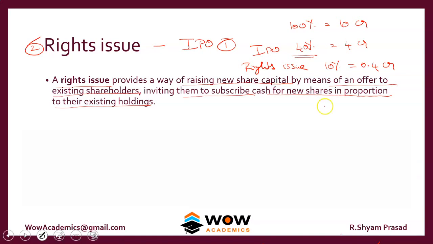That is, for every 10 shares they hold, you ask them to buy one share of the company. So if they hold around 40 crores of shares, you're asking them to buy another 4 crore of shares. Okay, so whatever number of shares they hold, you ask them to buy an additional percentage of shares.